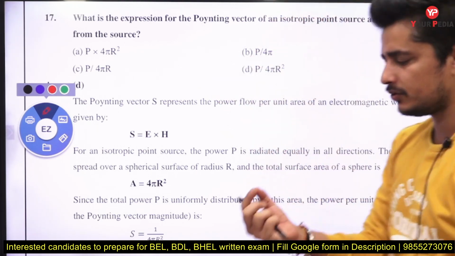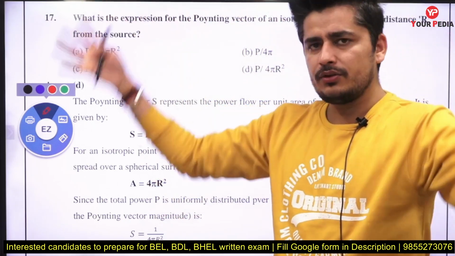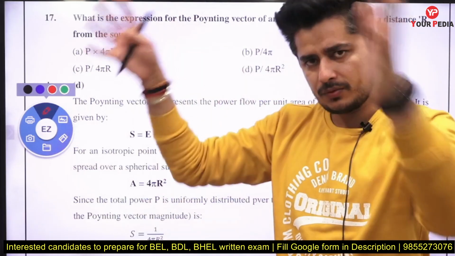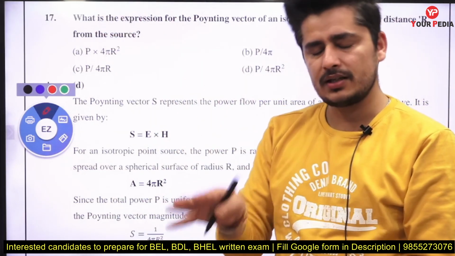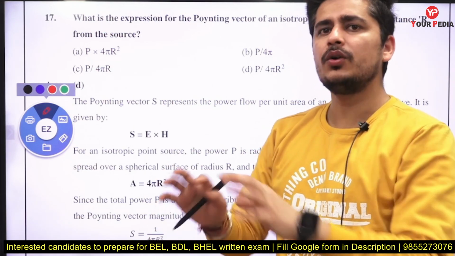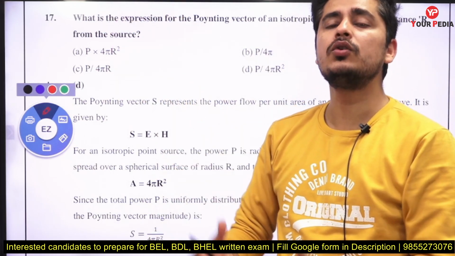If I assume a point charge here radiating in all directions, and you assume a surface at distance r which covers this point charge at the center, all the power will be emitted uniformly from that surface.